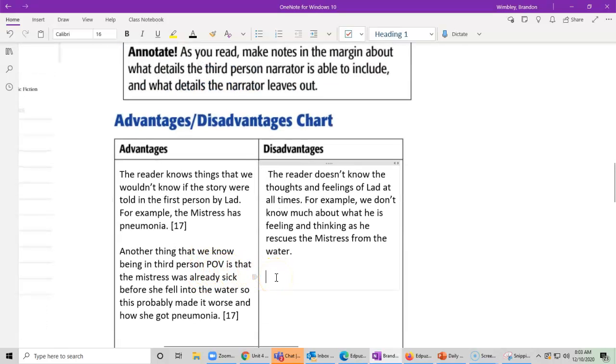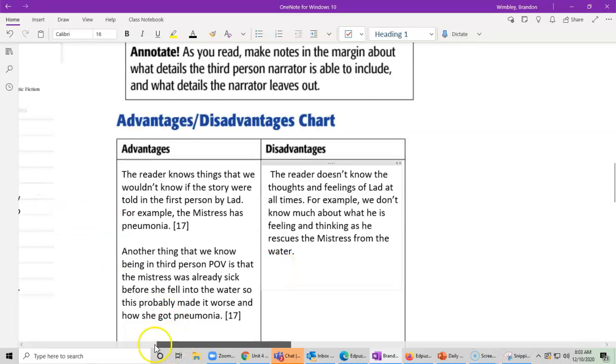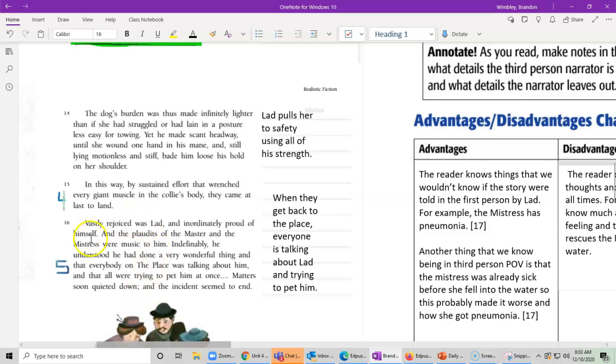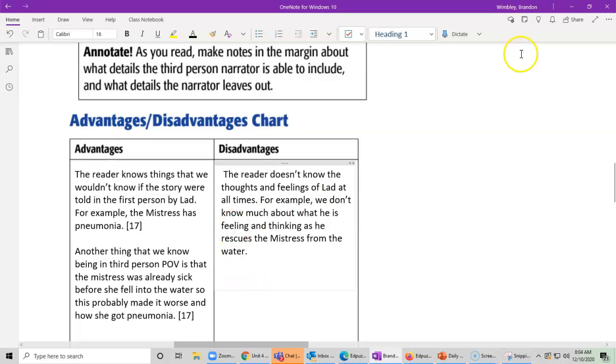We also, since it's told from this third person point of view, don't really get more information about this part with him and the people who paid him. Because remember, he doesn't really like pets, but because he just did something well, it just says he liked it. Vastly rejoiced was Lad and proud of himself. So applause to the master and mistress was music to him. So he's saying those congratulations were wonderful to him. But if it was first person, we'd hear more information about how happy he was to save the mistress.